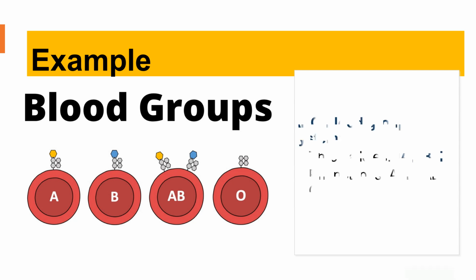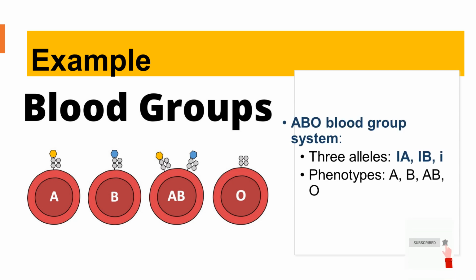Example: ABO blood group system. 3 alleles: IA, IB, i. Phenotypes: A, B, AB, O.